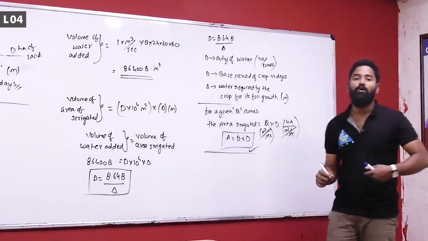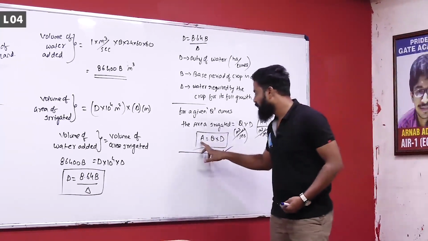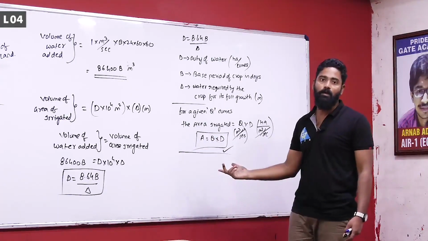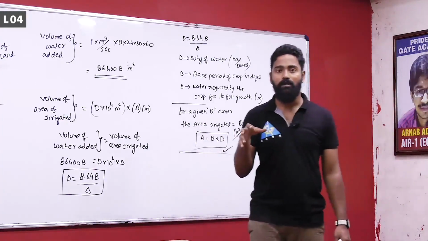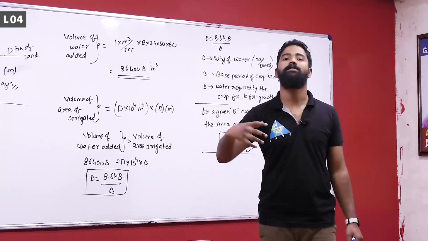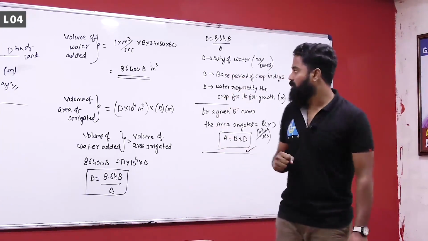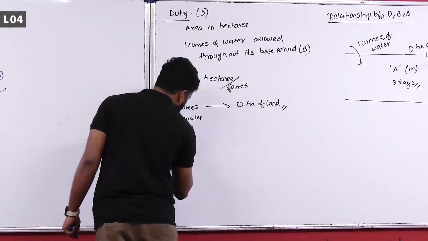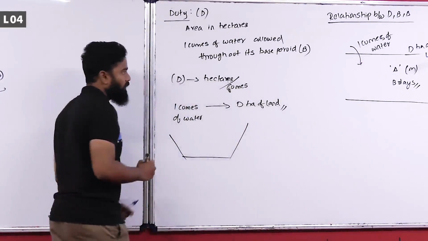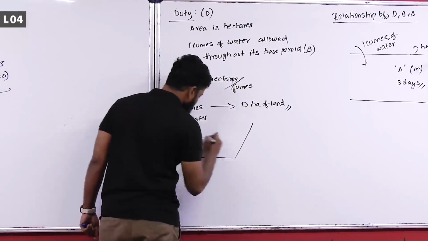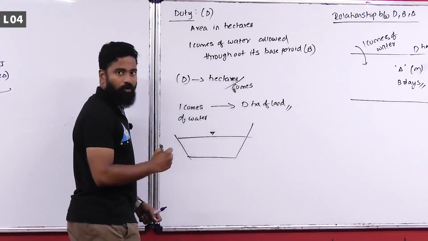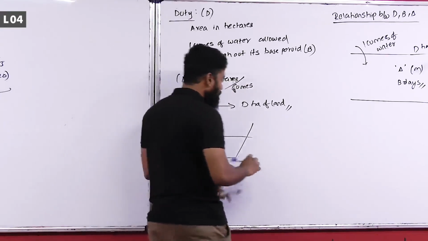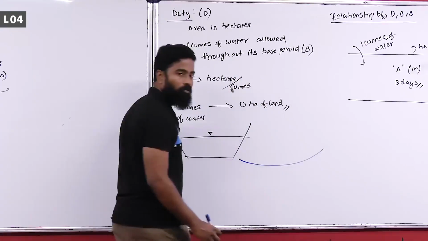Or let us say, if you want to irrigate an area of A, then the discharge you have to provide is equal to A by D. This is how duty is used. Duty is generally used to find out the discharge that is required at the canal. What exactly is the idea of the duty? Let us say there is a canal, an artificial channel, carrying some amount of water. This canal is designed for some amount of discharge. That discharge further will depend upon the water requirement of the crop.